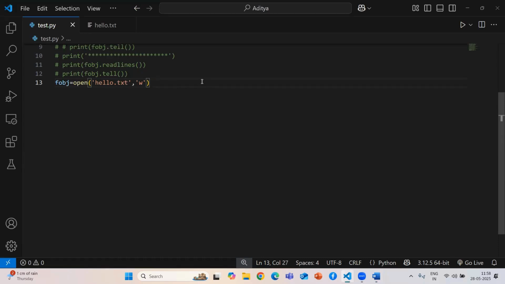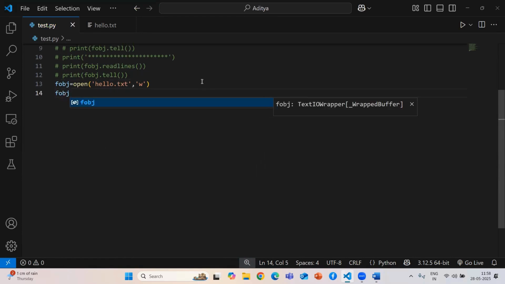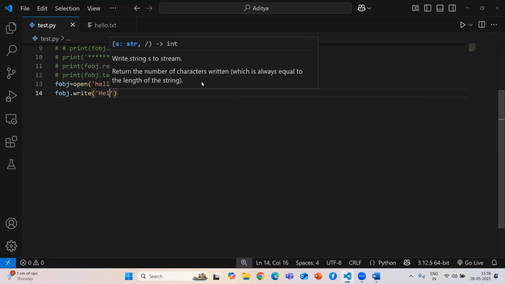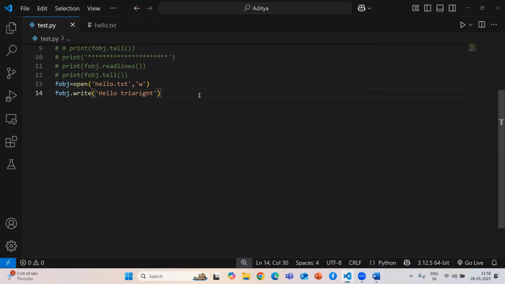Now I use that file object dot write, and I want to write hello try writes. Make sure that when you open a file, you must close that file.